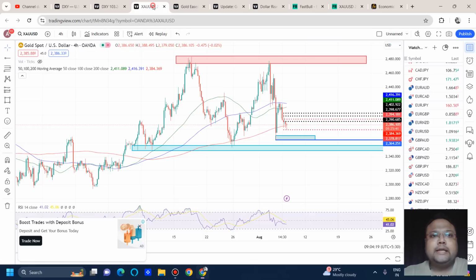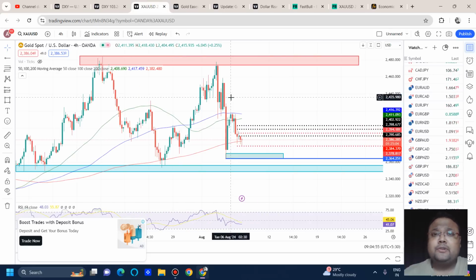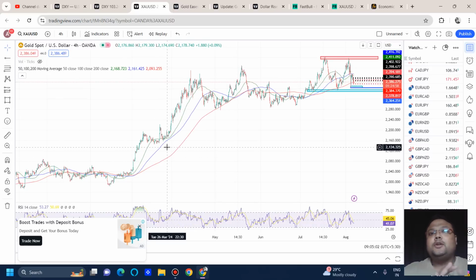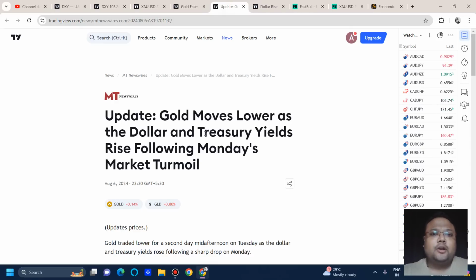You can see that the overall market has been crazy. The present trend of the market is under the dominance of sellers. But if you look at the overall trend of gold, we can see that the overall market is still bullish. Gold moves lower as the dollar and treasury yields rise following Monday's market turmoil.